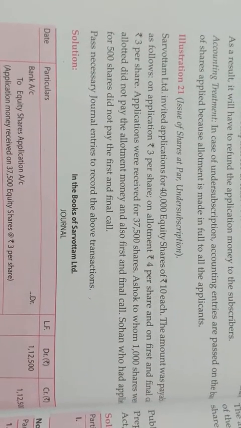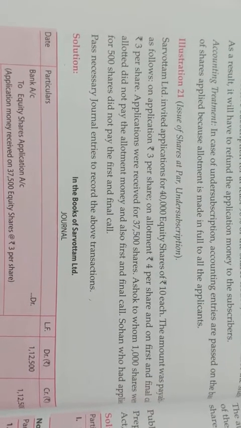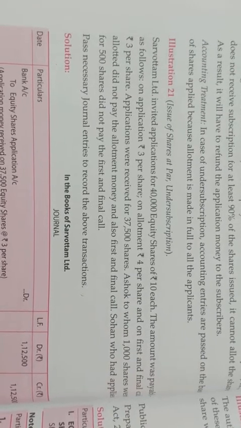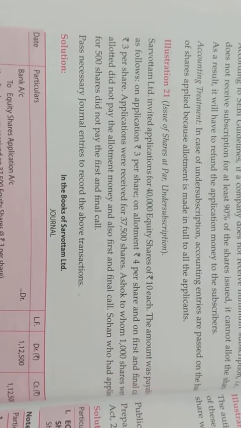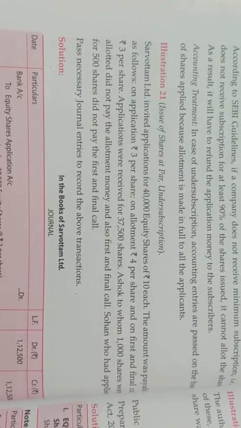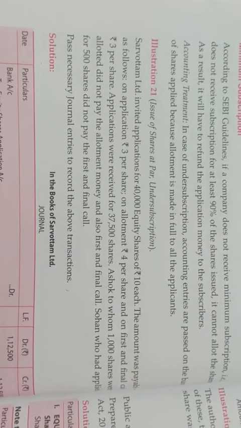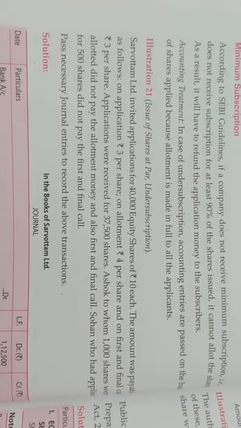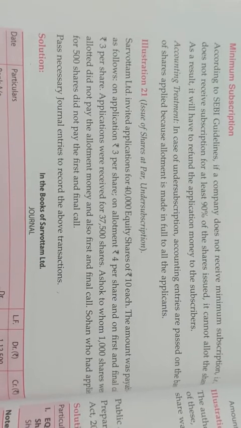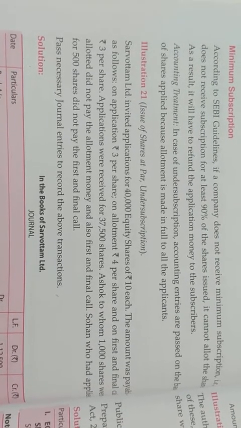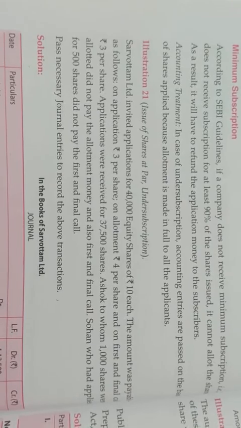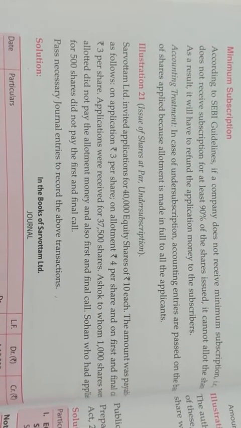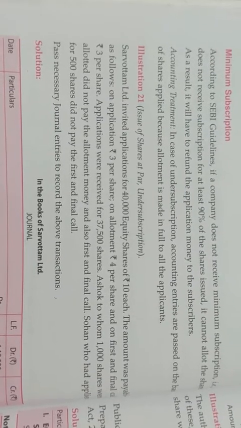See, one example is given here: issue of shares at par and undersubscription. Sarvottam Limited invited applications for 40,000 equity shares of 10 each. The amount was payable as follows: 3 on application, 4 on allotment, and on first and final call rupees 3 per share. Application was received for 37,500. So see here, the 90% requirement has been fulfilled, because 90% of 40,000 is 36,000, and here we are receiving applications for 37,500.